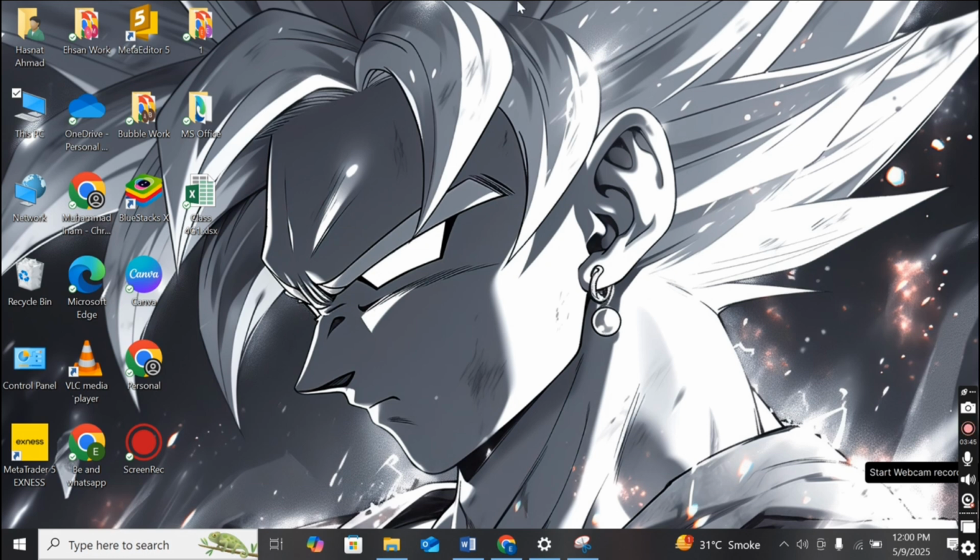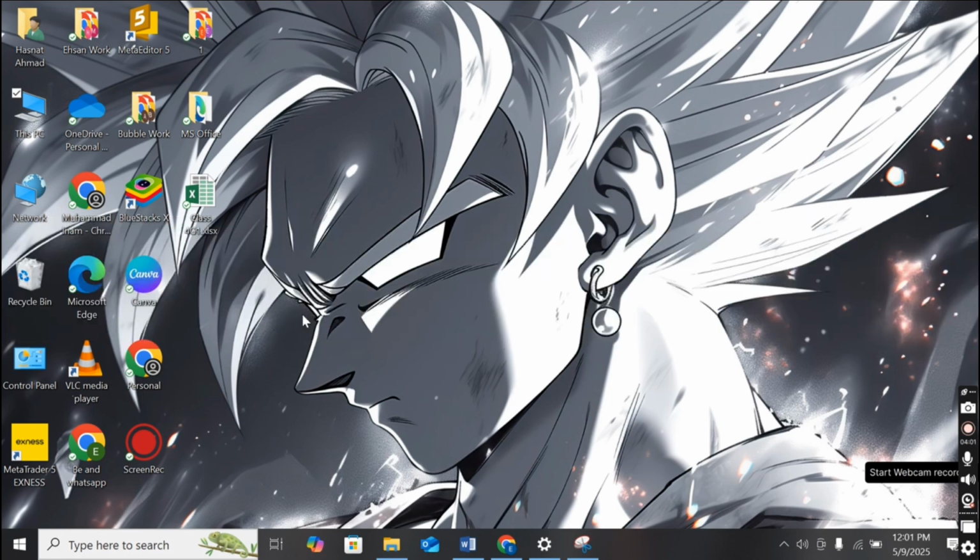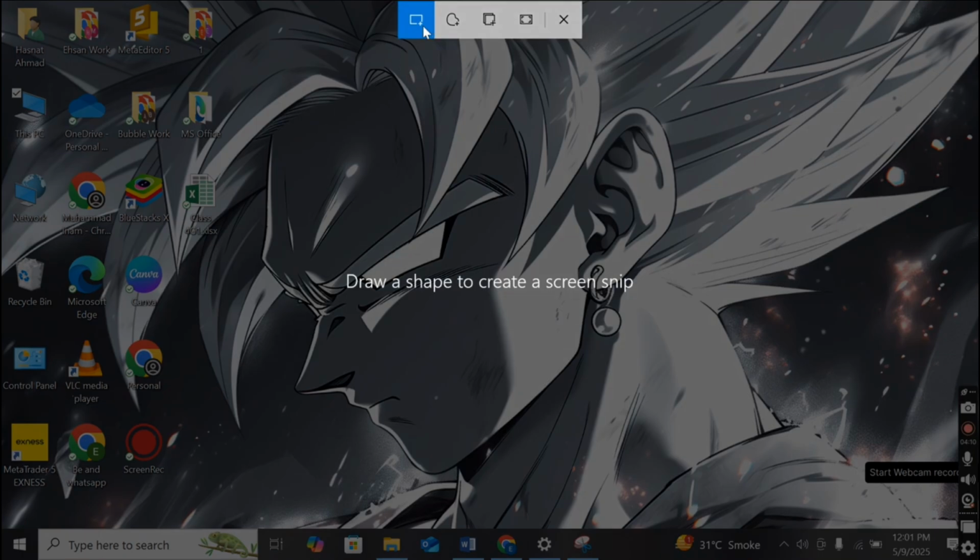Specific area means I want to take the screenshot of this area only, my left side, only this icon, a selective area. So what will I do? I will press the Windows key plus Shift and the S key. First I have to click the Windows key, then Shift, and then the S key. So I click on it and look here, there is an option saying drag a shape to create a screen snip.